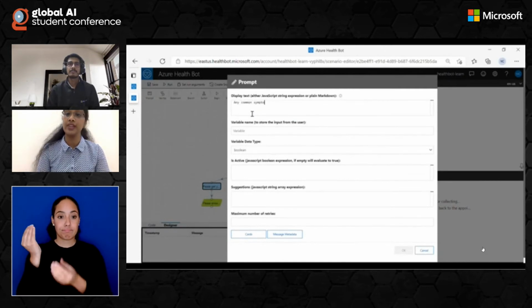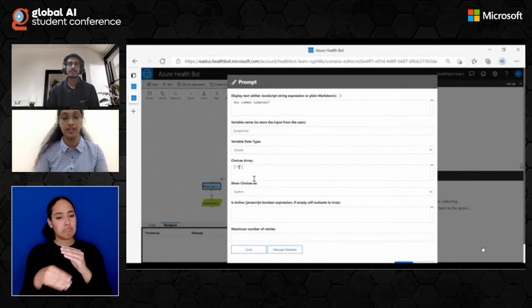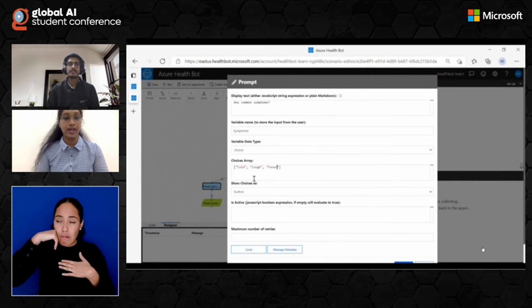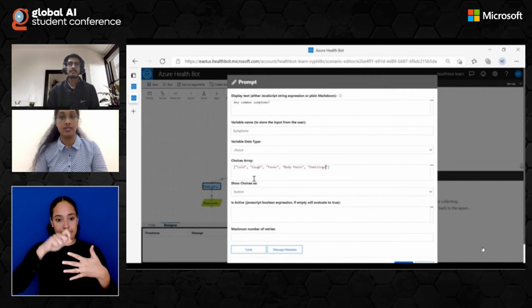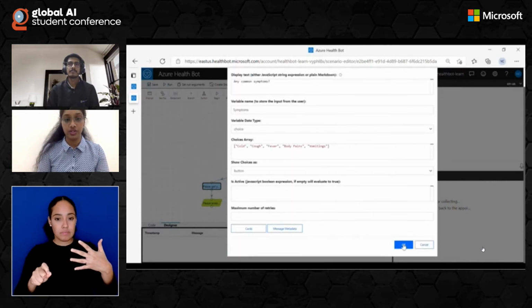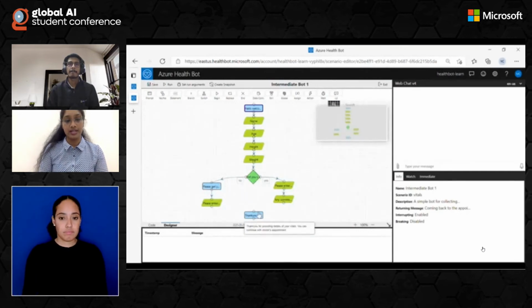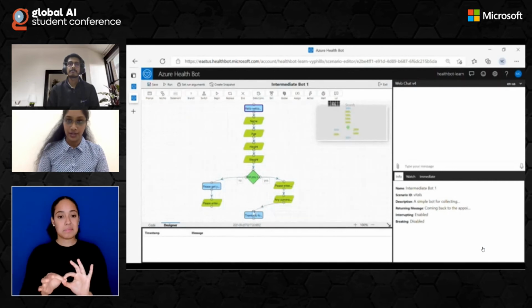So I'm also giving them an option of entering any common symptoms that they are facing, because this is going to be an entire appointment procedure. So I'm again giving choices: cold, cough, fever, headache, and body pains. So that's how you enter choices. Please note the syntax. And after this, we could connect the last prompt box to the thank you message to finish the interrupting scenario.